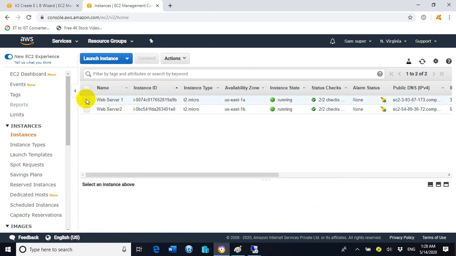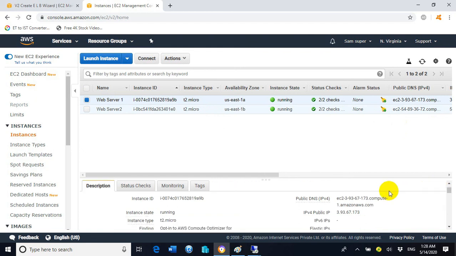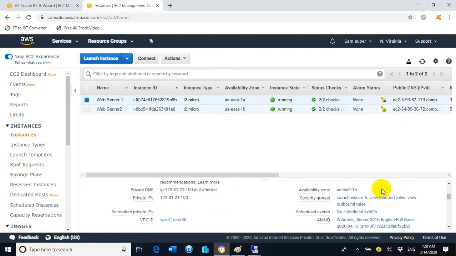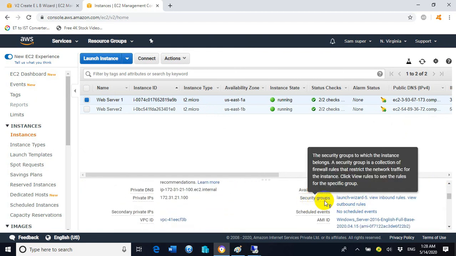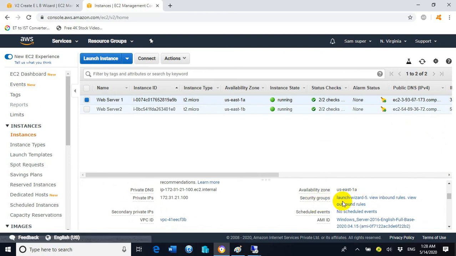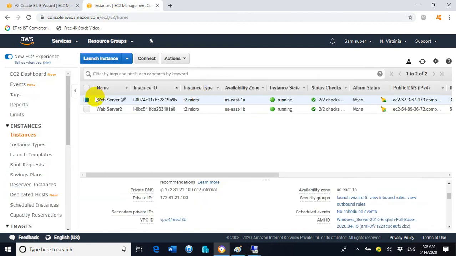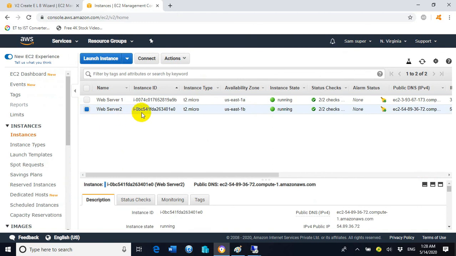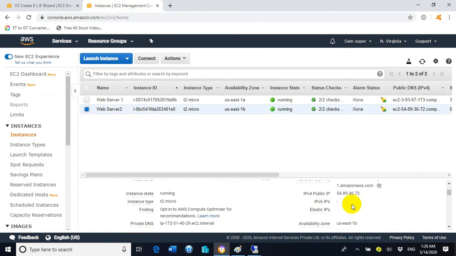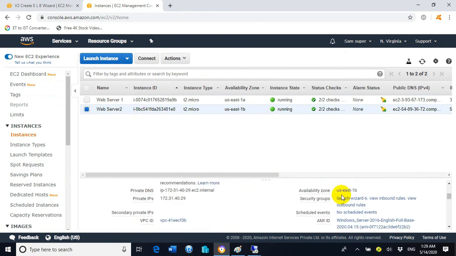If you click on the web server 1 EC2 instance and scroll down a little bit, here you can see the security group. It is showing launch wizard 5. So select this one, and for the second one, web server 2 EC2 instance, we will see what the security group name is.